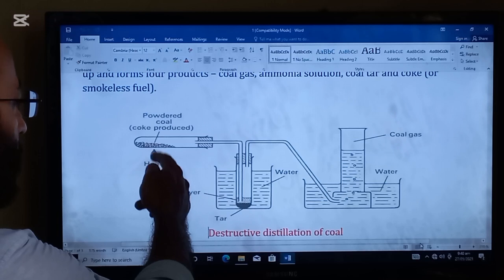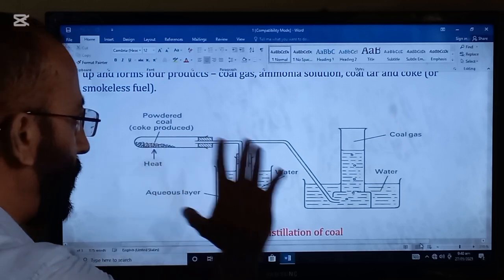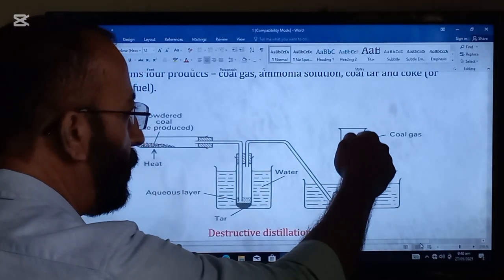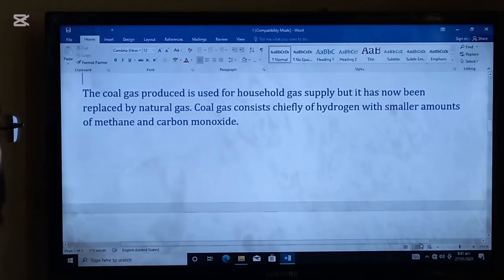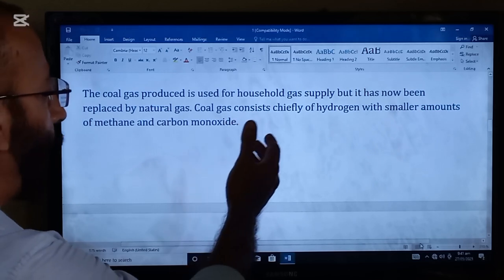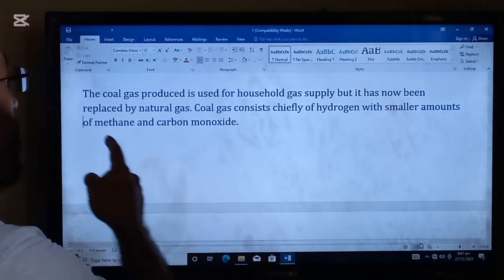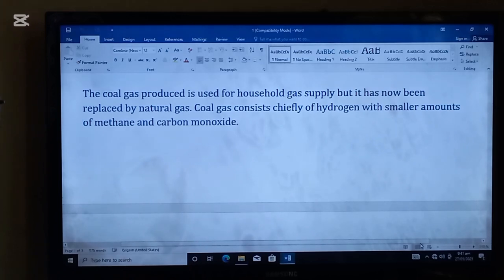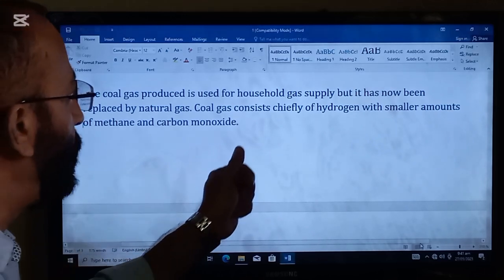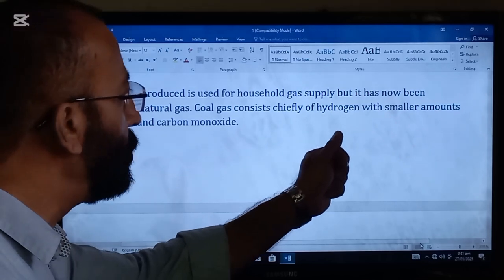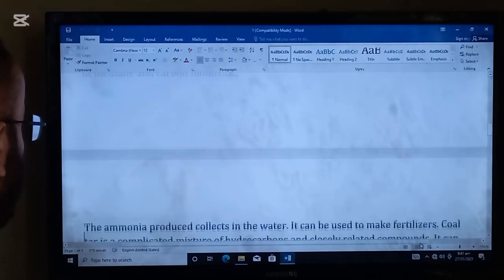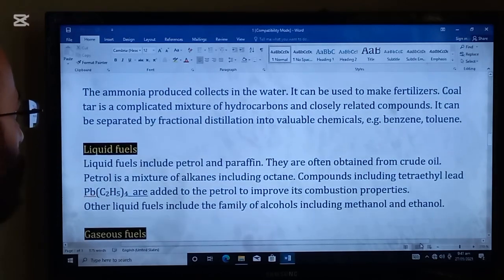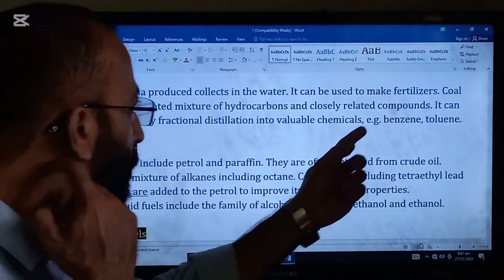Powdered coal will be heated up. This is the setup, and coal gas will be collected over here above the water. The coal gas produced is used for household gas supply, but it has now been replaced by natural gas. Coal gas consists chiefly of hydrogen with smaller amounts of methane and carbon monoxide. The ammonia produced collects in the water. It can be used to make fertilizers.